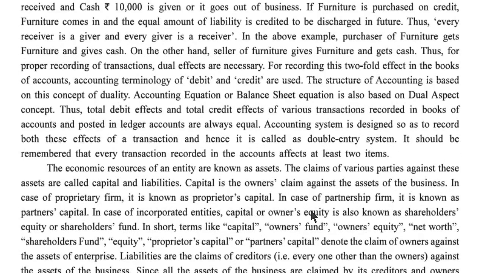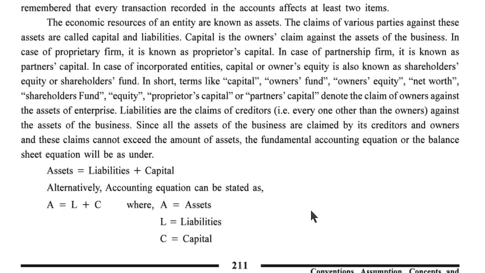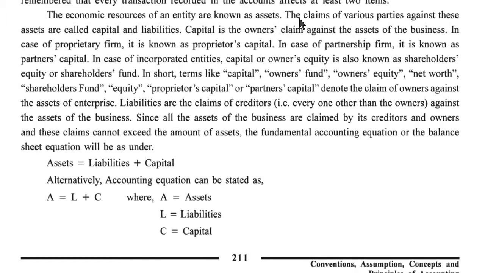The economic resources of an entity are known as assets. The claims of various parties against these assets are called capital and liabilities. Capital is the owner's claim against the assets of the business. In the case of a proprietary firm, it is known as proprietor's capital. In the case of a partnership firm, it is known as partner's capital.